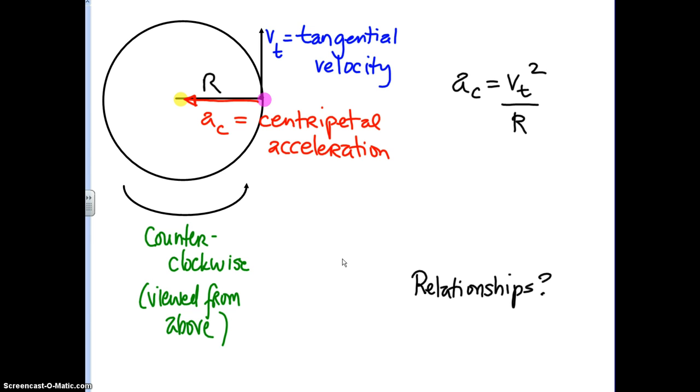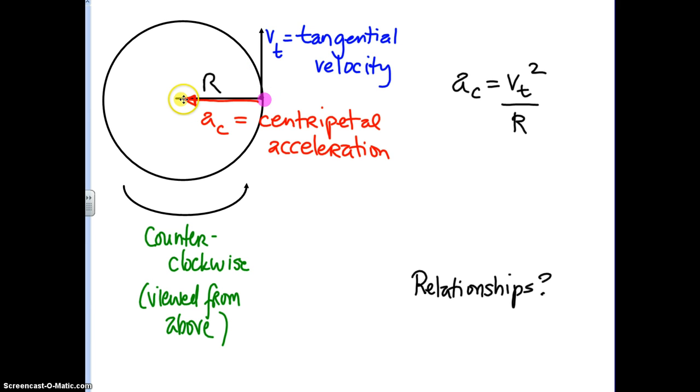So let's look at that picture again. What we know is that the centripetal acceleration always points towards the center, and then the linear velocity of that object at any point has a special name. It's called the tangential velocity. This word tangent is a math term. It means a line touching a curve at only one point, and that's basically what that line is doing. It's touching it only at this point.